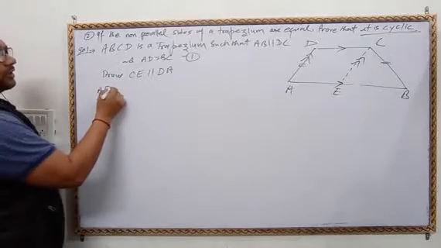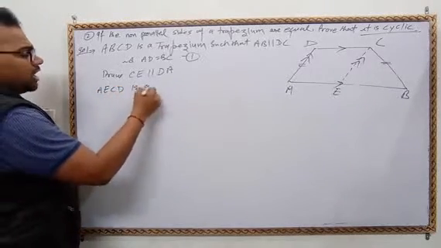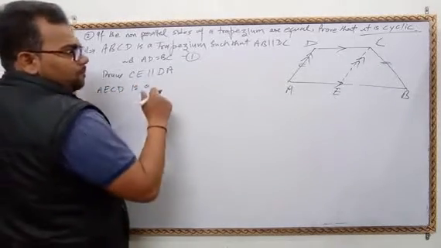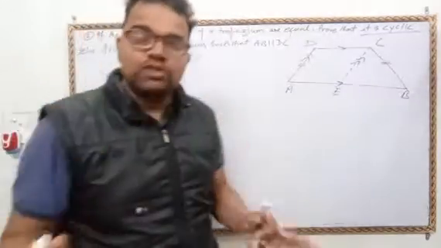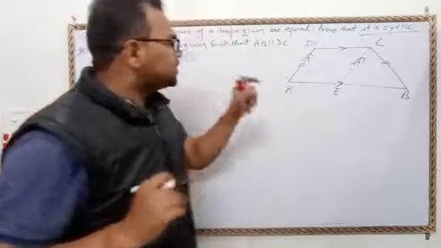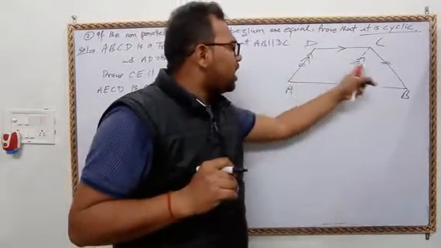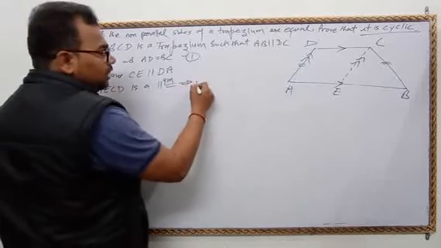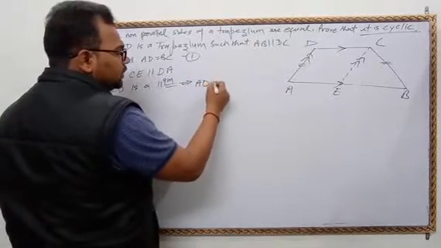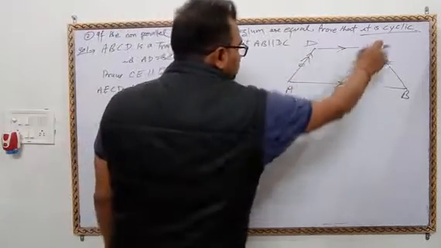AECD is a parallelogram. As we all know, opposite sides of a parallelogram are equal. It means AD is equal to EC.